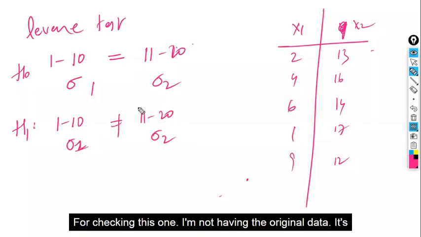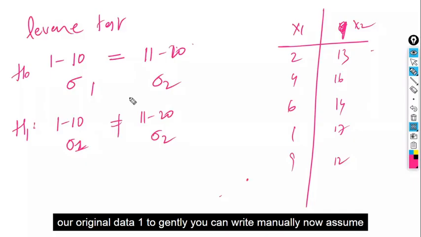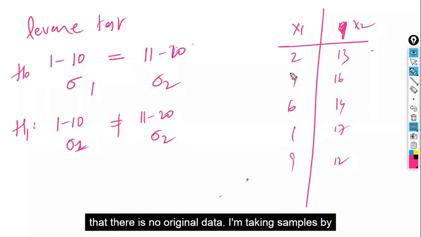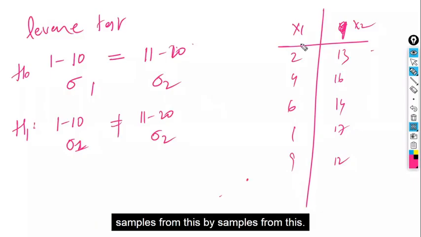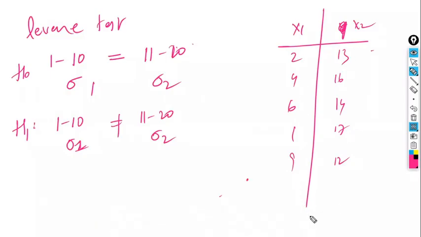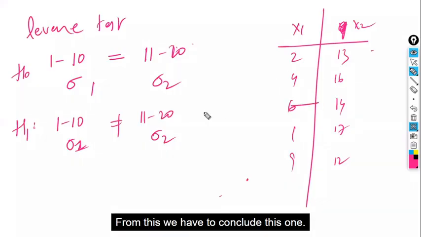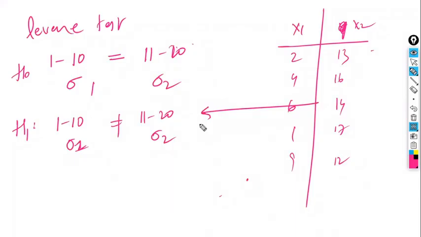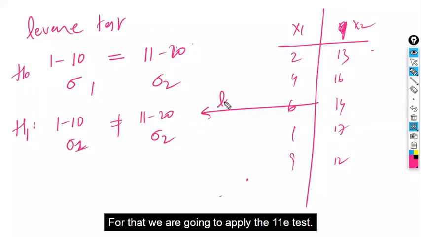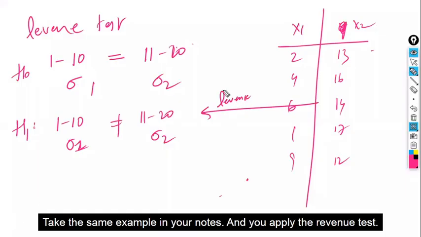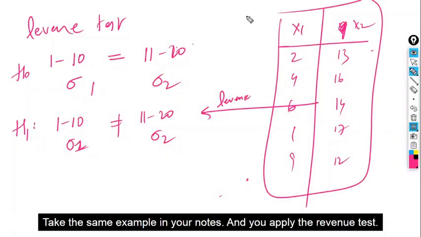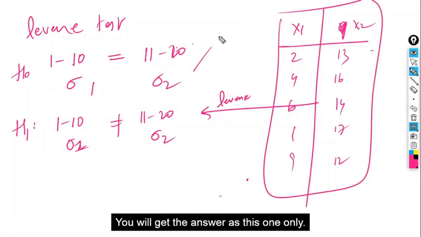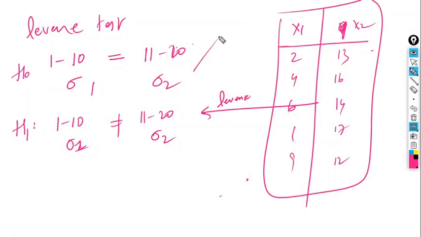For checking this, I don't have the original data. Sir, you can write the original data from 1 to 20 manually now. Assume that there is no original data. I'm taking 5 samples from this and 5 samples from this, and from these we have to conclude about the populations. For that we are going to apply the Levene test. Take the same example in your notes and apply the Levene test. You will get the answer as this only.